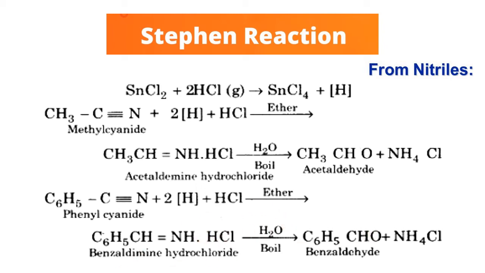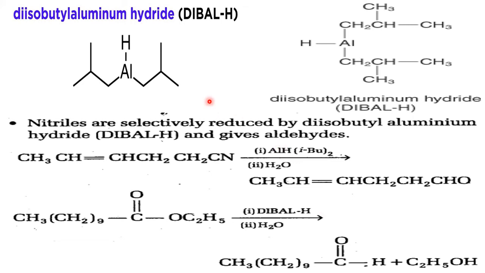Okay, that was Stephen's reaction. Now this is a special reducing reagent, a reducing agent which supplies hydrogen. It is called DIBAL. DIBAL is a short form. The full name is diisobutyl aluminum hydride.